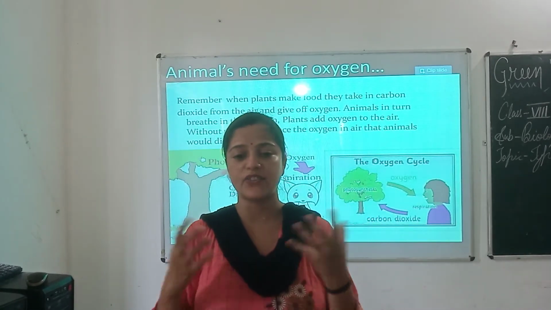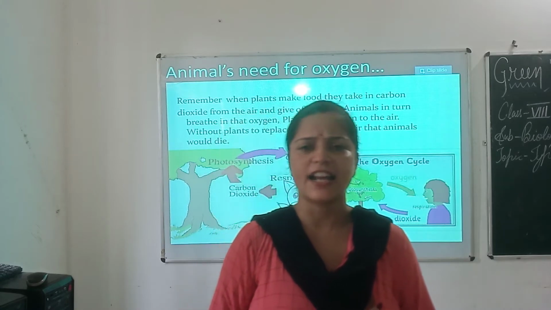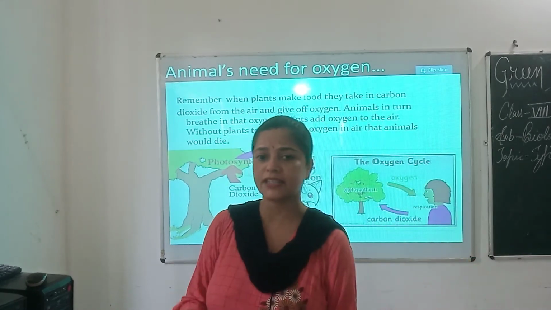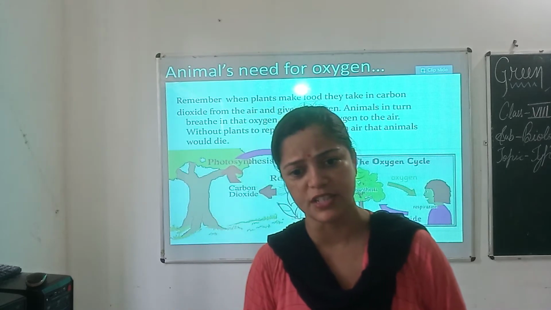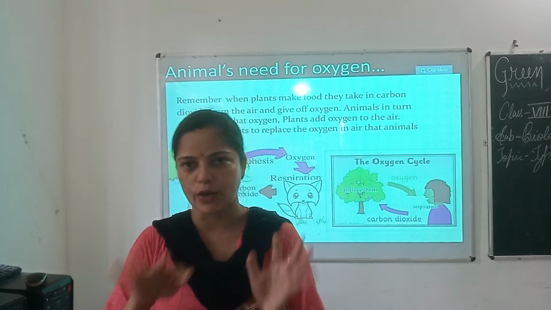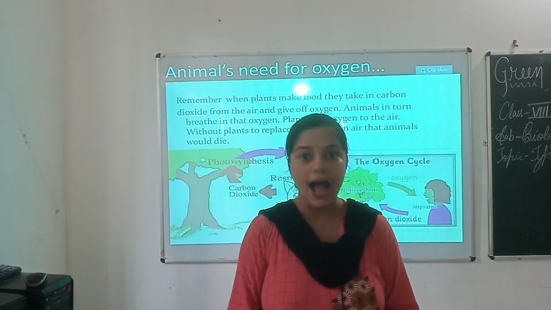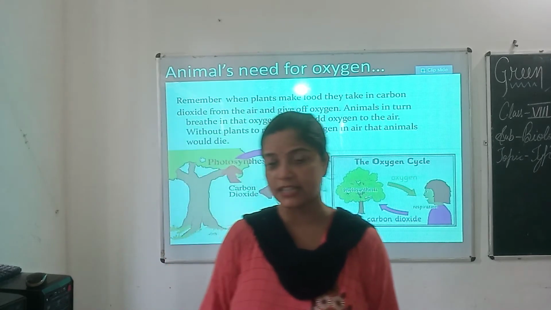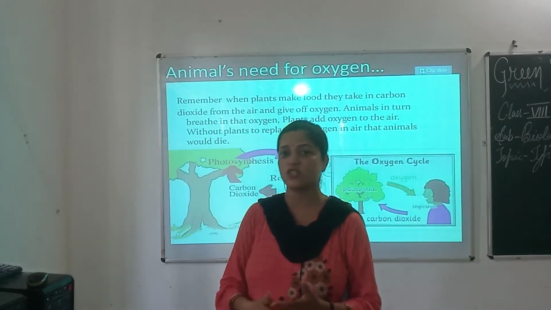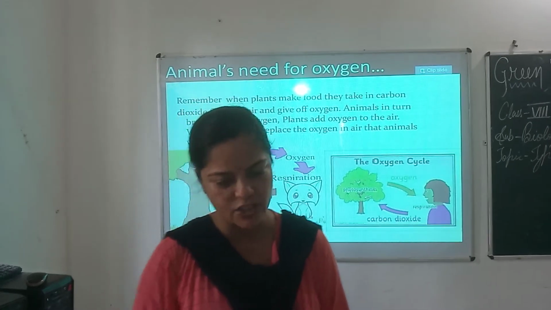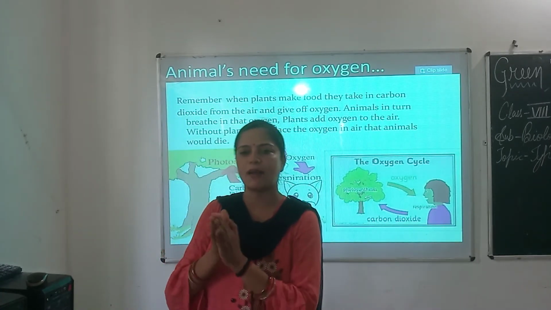As you know, trees give us shelter and are a home for various animals, and some birds also make their nest on the branches of the trees. Animals like monkeys live on trees, so it is a home for some of the animals. And as you know, plants produce oxygen during photosynthesis as a byproduct that is utilized by all living organisms during respiration. Now, dependence of plants on animals.